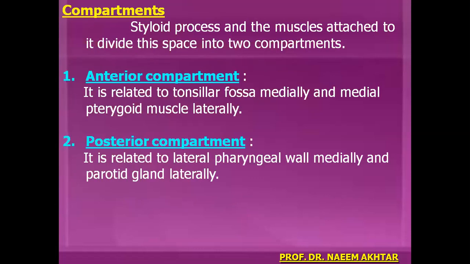Compartments. Styloid process and the muscles attached to it divide the parapharyngeal space into two compartments: anterior compartment and posterior compartment. Anterior compartment is related to tonsillar fossa medially and medial pterygoid muscle laterally, whereas posterior compartment is related to lateral pharyngeal wall medially and parotid gland laterally.